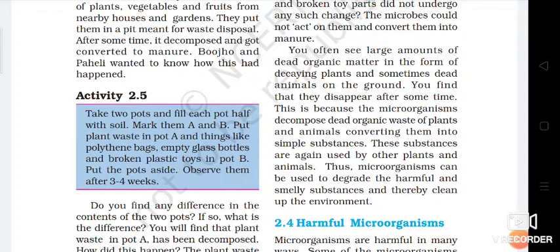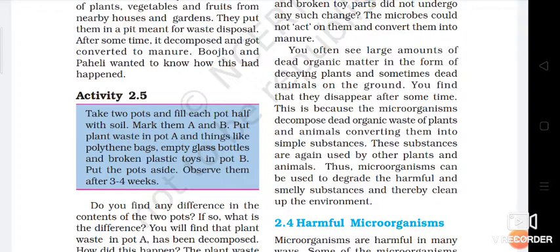If a tree breaks, it stays right there at all. So after some time you are unable to find that particular plant in that place where it fell. It is decomposed by such kinds of bacteria. If any animal dies in such an area, no one goes and cares for that area. So after some time you can find that there are no dead bodies.